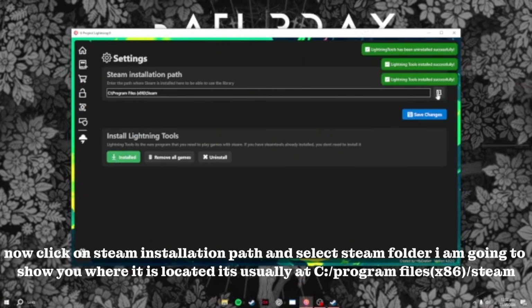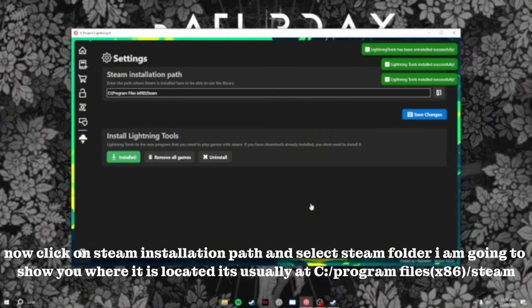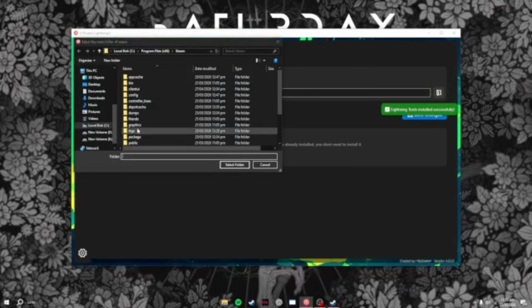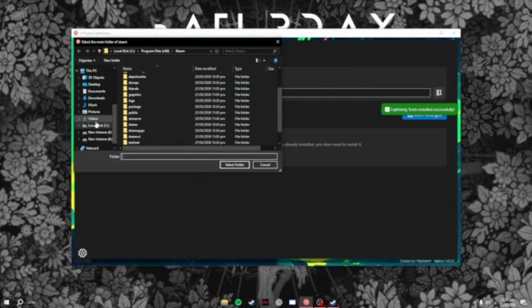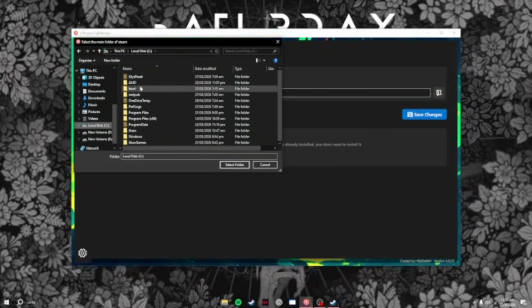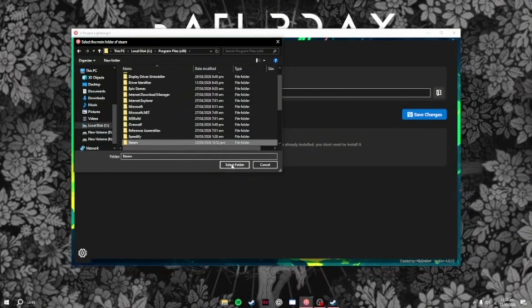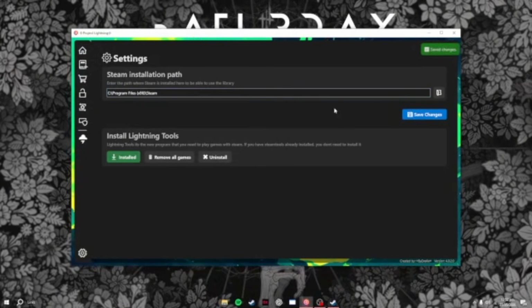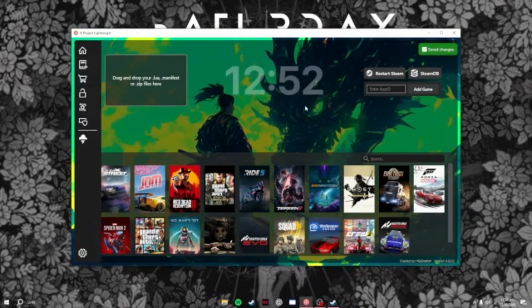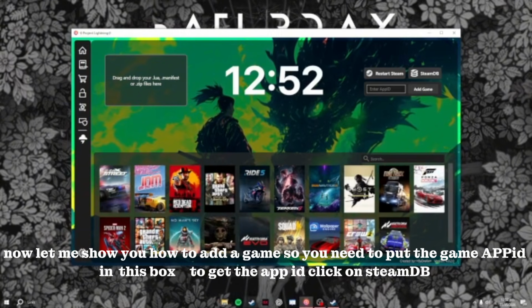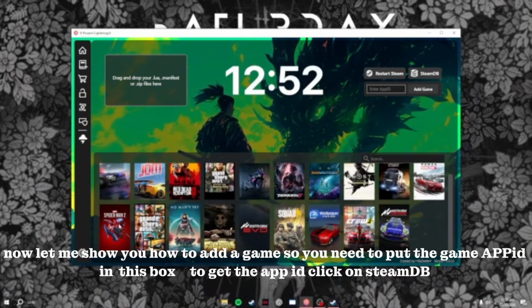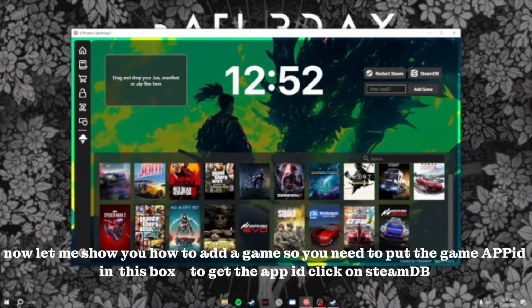I'm going to show you where it is located. It's usually at C, Program Files, Steam. Now let me show you how to add a game. So you need to put the game app ID in this box. To get the app ID, click on SteamDB.